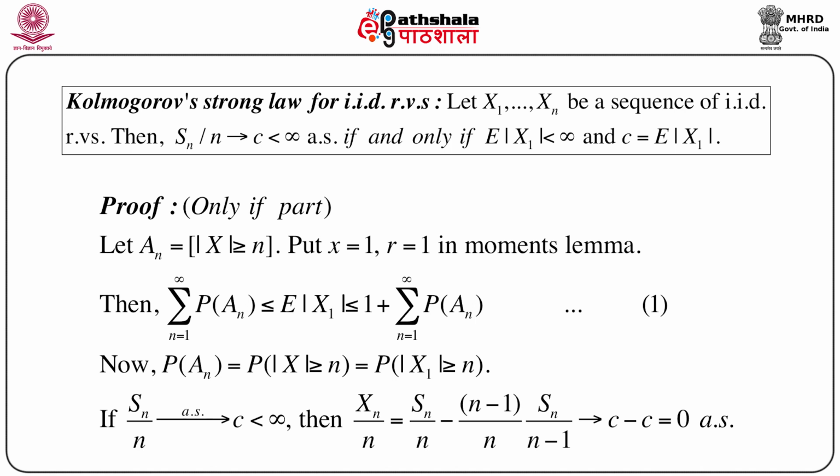And since Sn by n converges to c almost surely, it is immediately clear that the first part, Sn by n, goes to c, and the second part, S_{n-1} by (n minus 1), also goes to c, whereas (n minus 1) by n goes to 1. So in effect Xn by n goes to c minus c, which equals 0 almost surely.